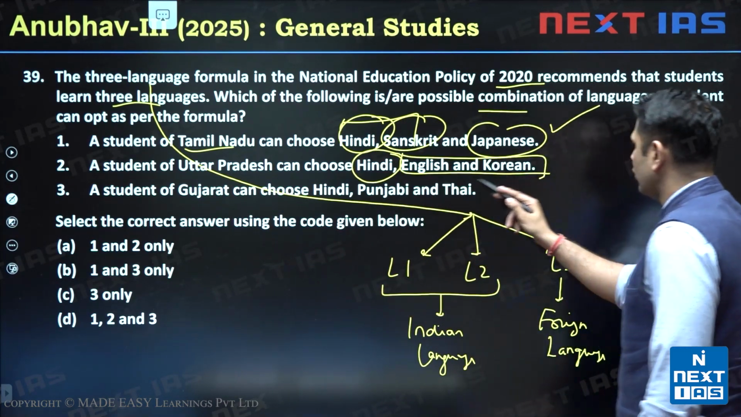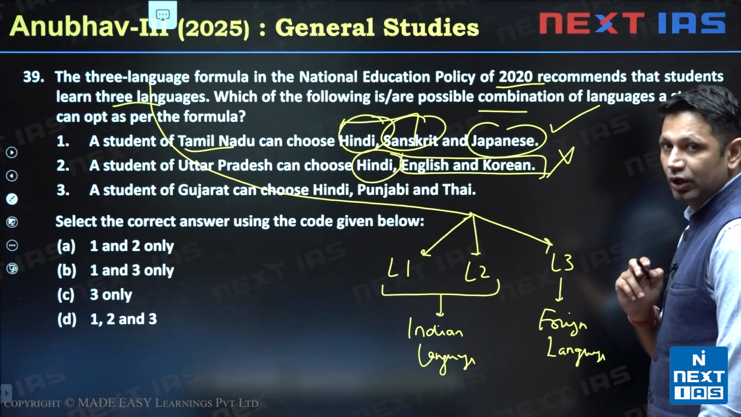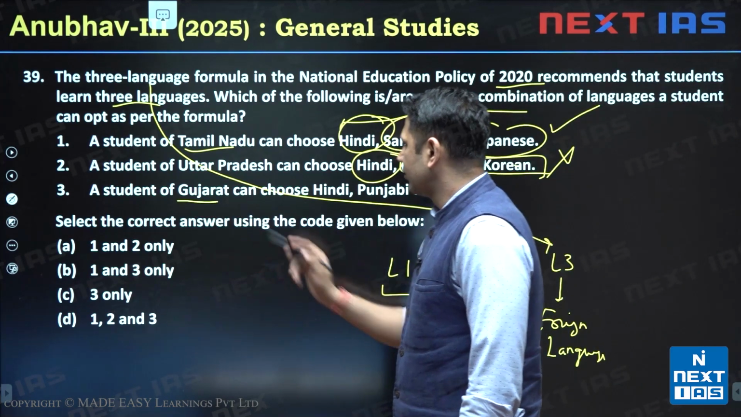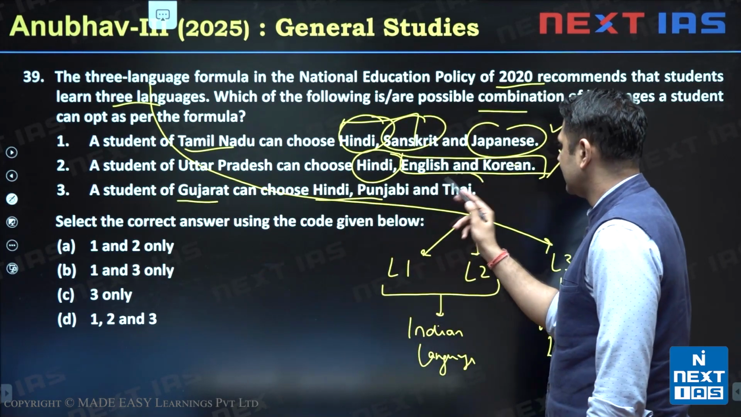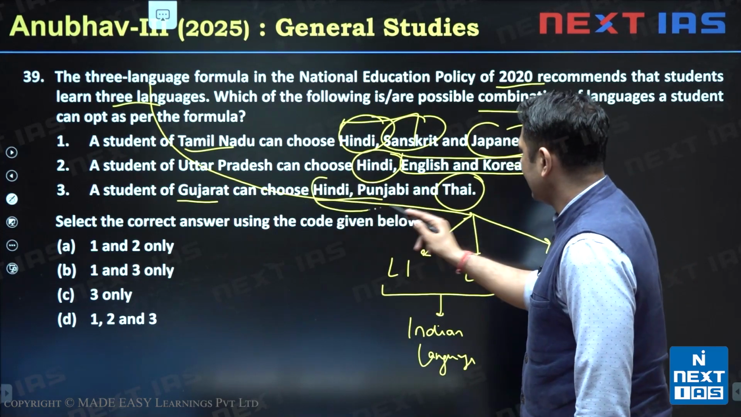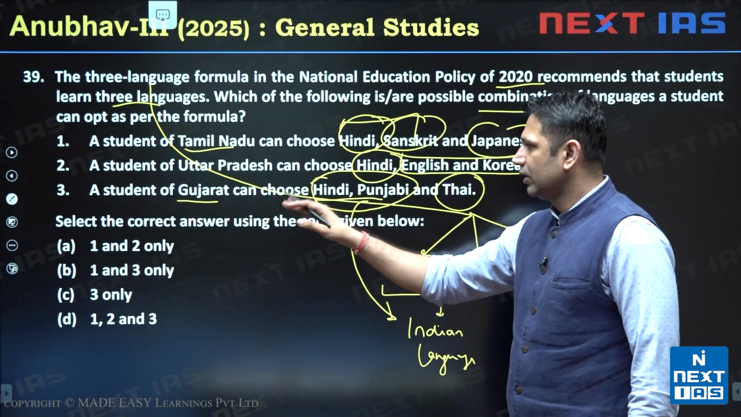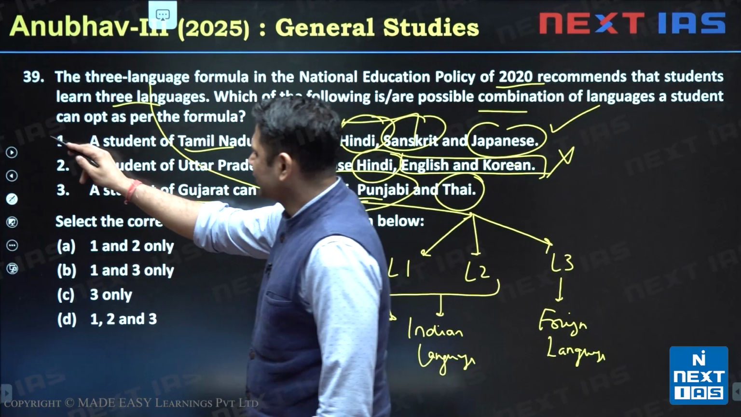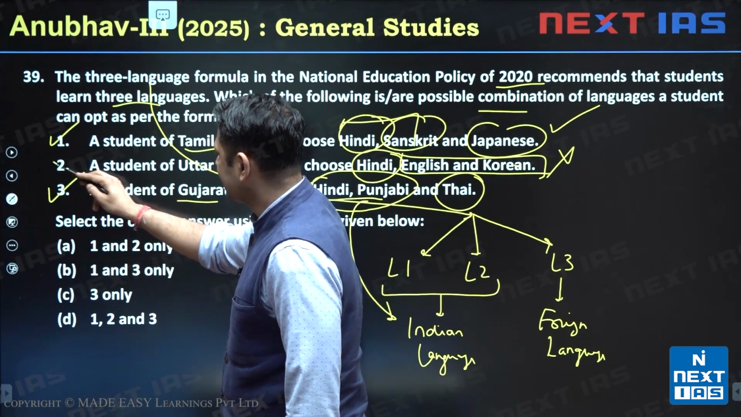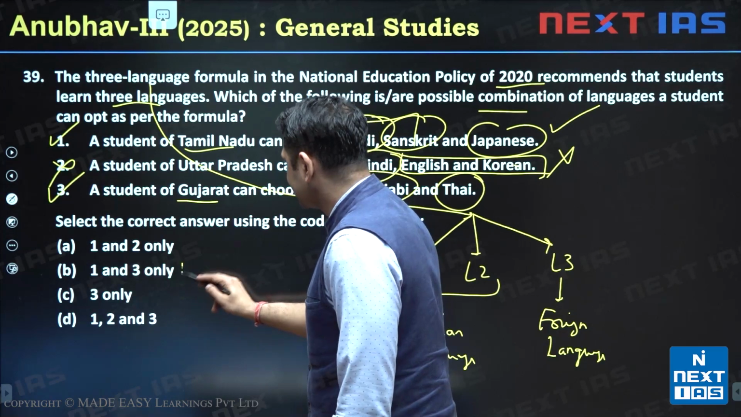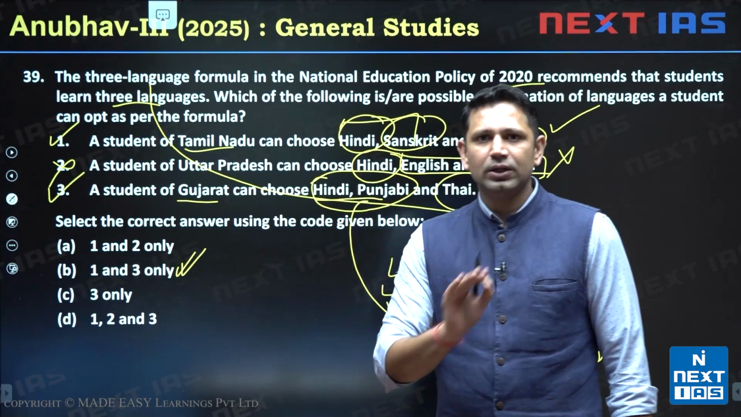Again, there are 2 foreign languages, so it becomes wrong. Third one, a student of Gujarat can choose Hindi, Punjabi and Thai. Yes, there are 2 Indian languages. It is satisfying this criteria, so he can opt for this one also. So the first one is right, third one is right and second one is wrong here. So the answer here becomes option B, 1 and 3 only.